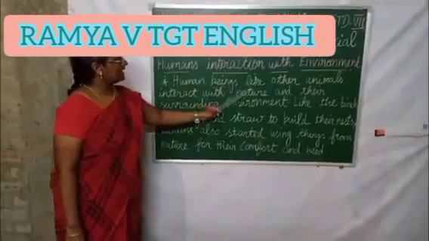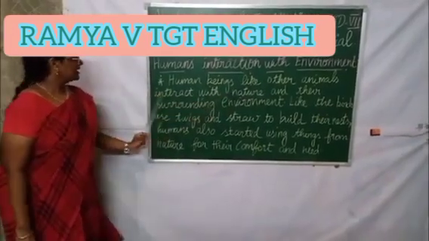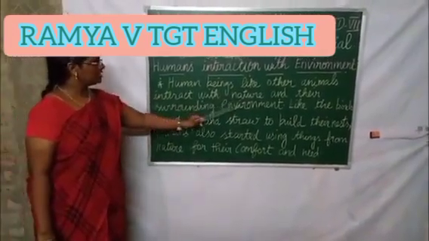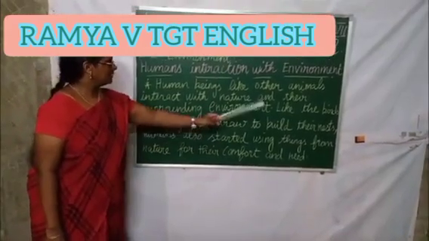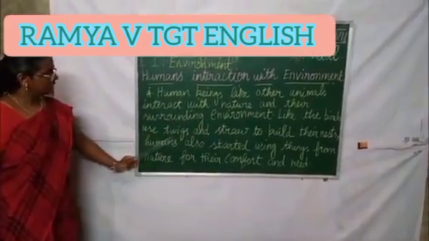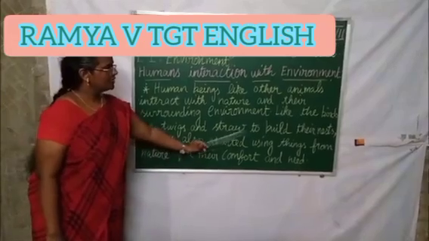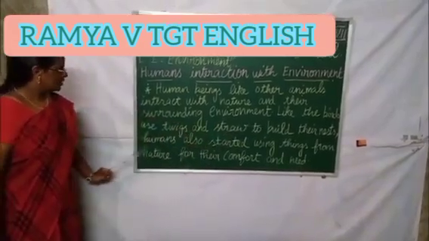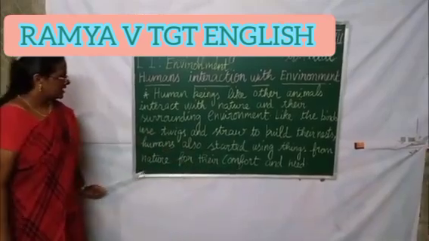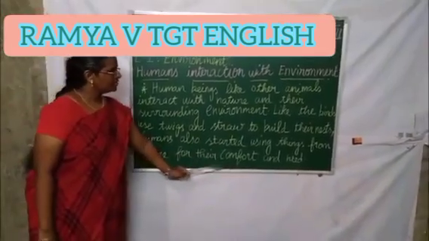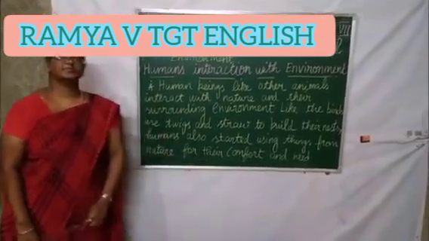Human beings, like other animals, interact with nature and their surrounding environment. Like the birds, use twigs and straw to build their nest. Humans also started using things from nature for their comfort and need.